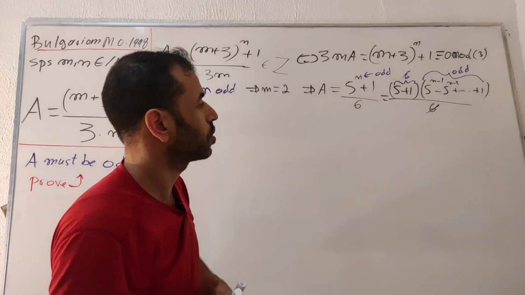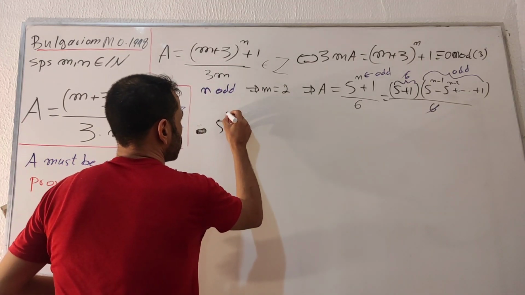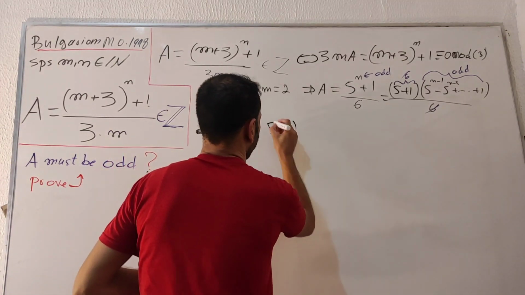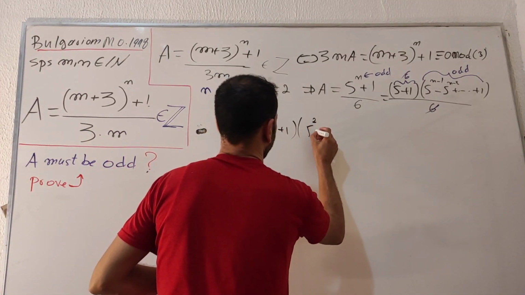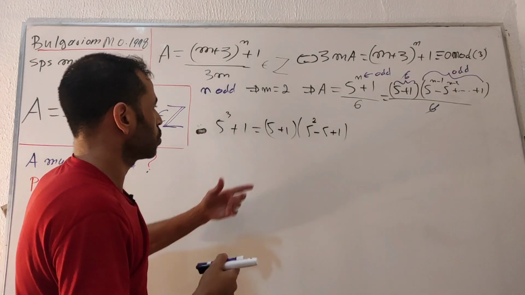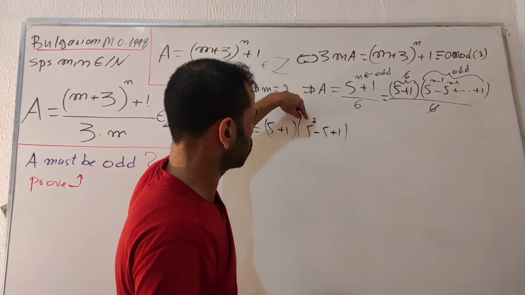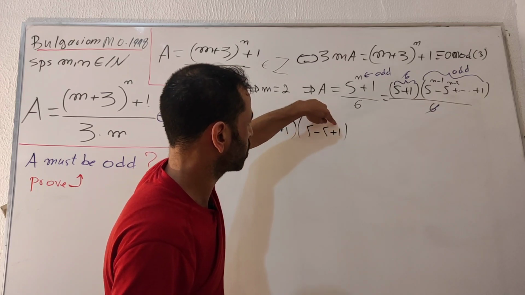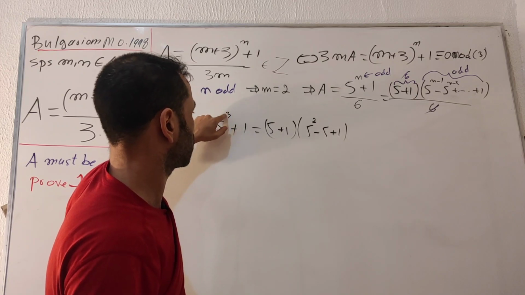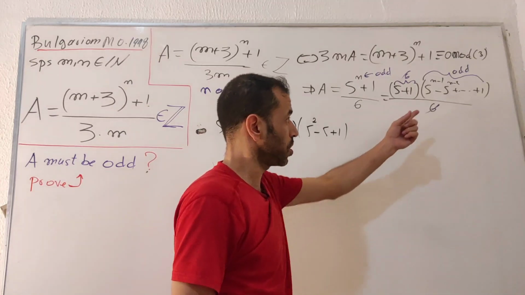Let's take an example. If you take n equals 3 here, so we have 5 to the 3 plus number 1, factor out this one in that form right here. So I get 5 plus number 1, factor 5 squared minus 5 plus number 1. Okay. So we get the same thing. We get odd terms here, and also this term is odd because this one is 25 minus 5 is 20 plus number 1, which is 21. Okay. Whatever odd number you choose here as an exponent, this one is odd, and also it has an odd term. Okay. This is what happened here.